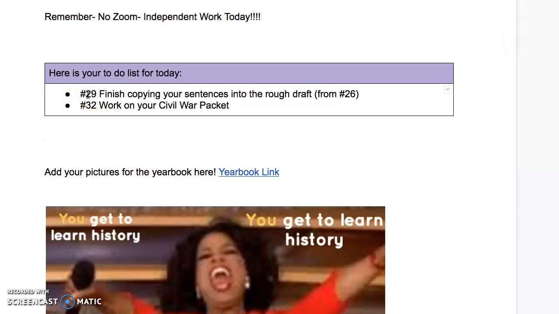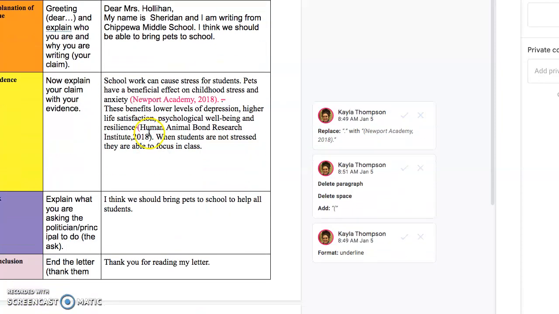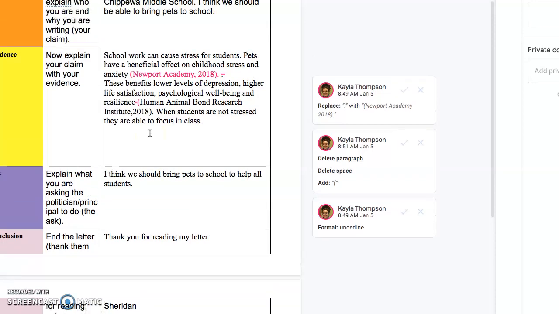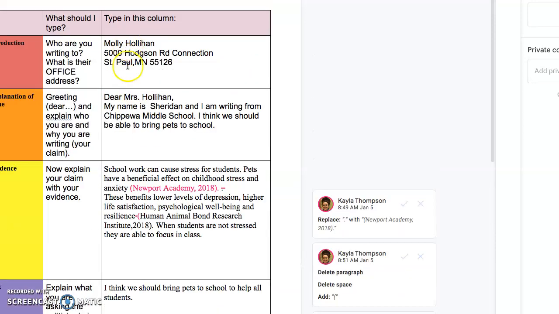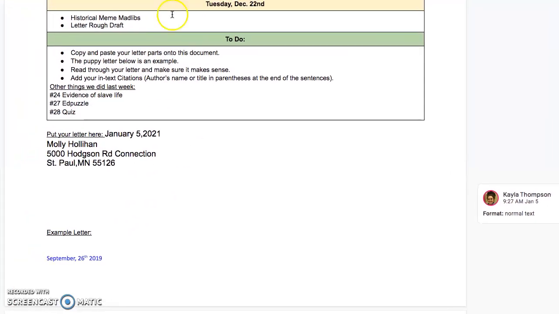So the first thing you're going to do is finish copying your letter sentences from assignment number 26 into 29. I'll show you what that looks like. So in assignment number 26, you typed out your sentences with Miss Thompson for your letter. You want to copy and paste those into assignment number 29, which is our rough draft, and you already started